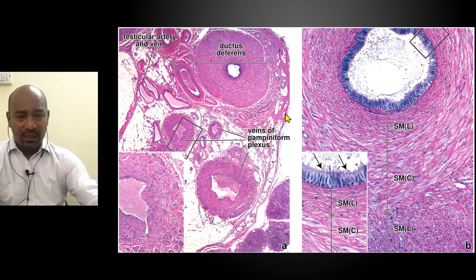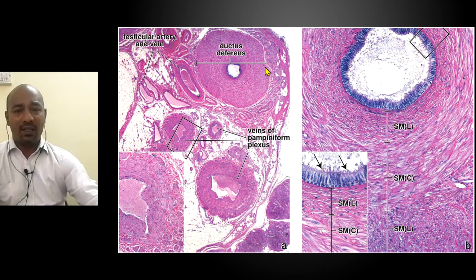So there is an innermost longitudinal layer, then a middle circular layer, and an outer longitudinal layer of smooth muscle cells, which form a thick coat of smooth muscle. Because of the presence of smooth muscle, when you take out the vas deferens, fix it with formalin and take a section, you will probably find the epithelium being folded, showing longitudinal folds which run the entire length of the vas deferens.